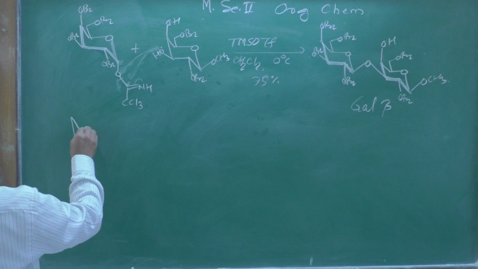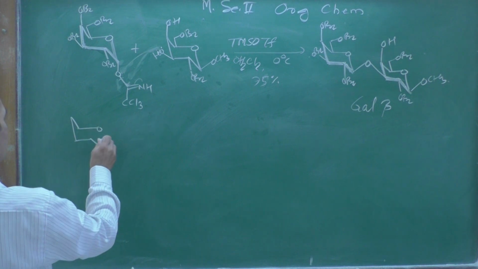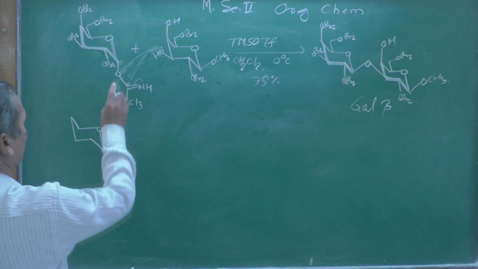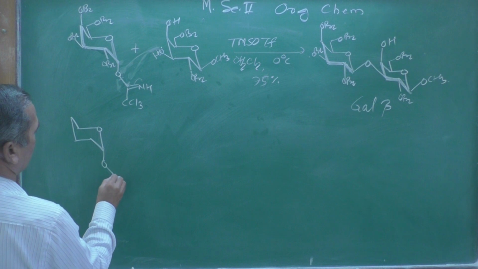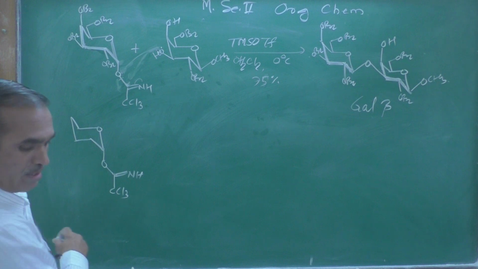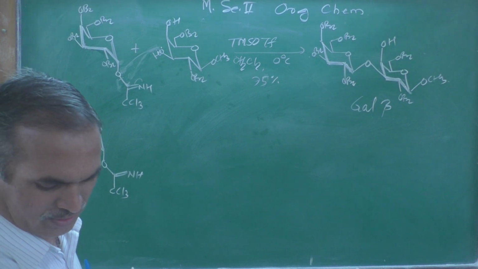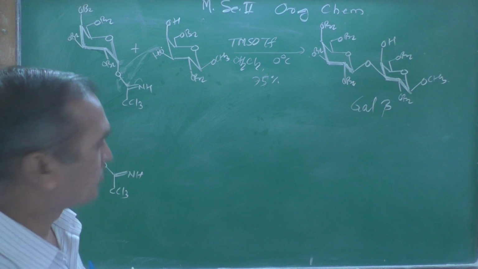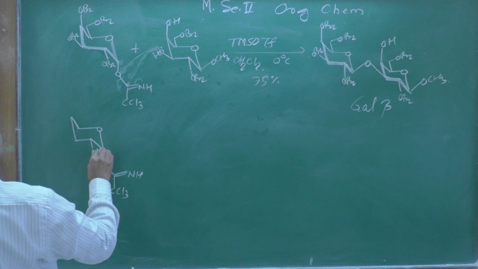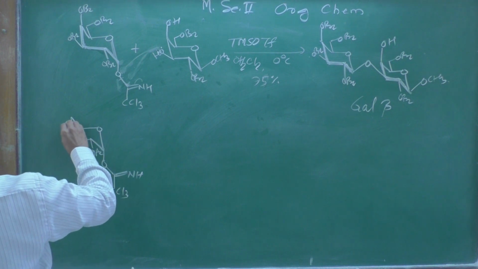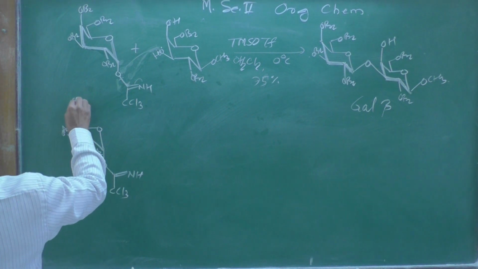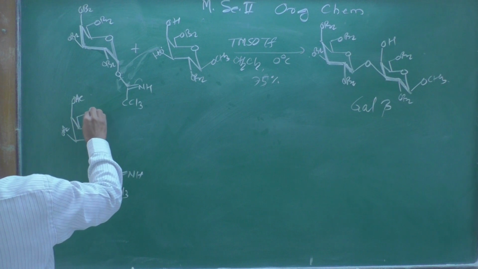Once again the oxygen atom, and this group remains as it is, then the double bond NH, then CCl3, and now instead of benzyl we can use an acetyl group, here OAc, and that OAc again at the axial position, and OAc.